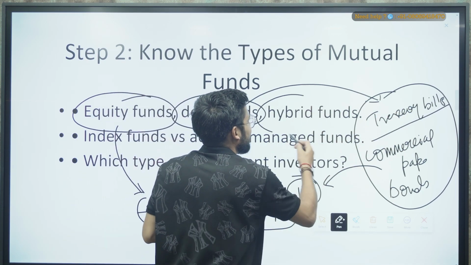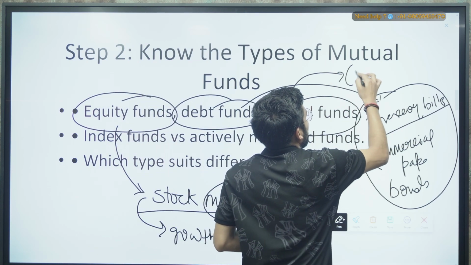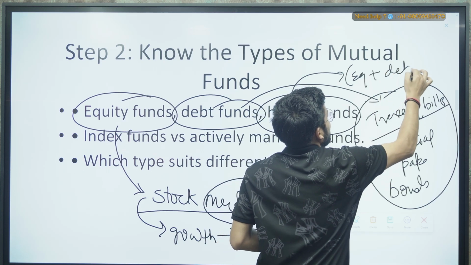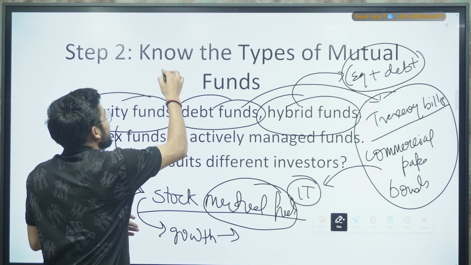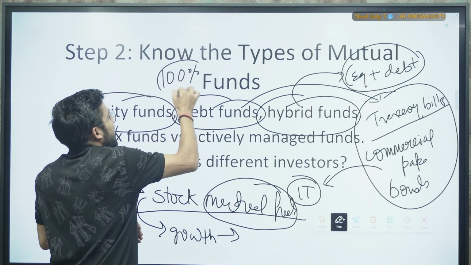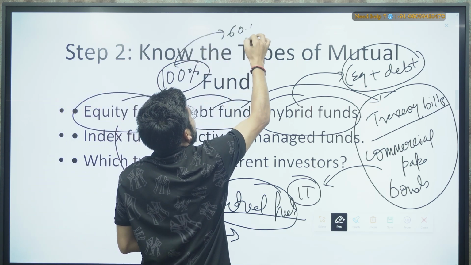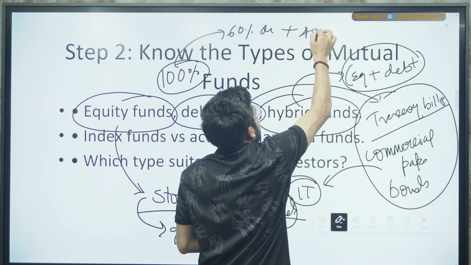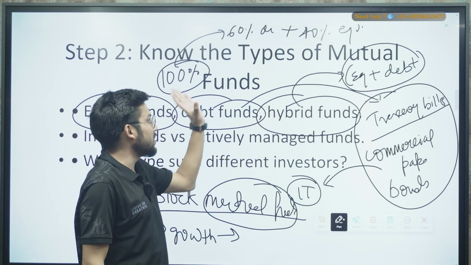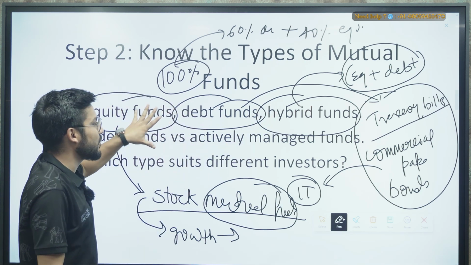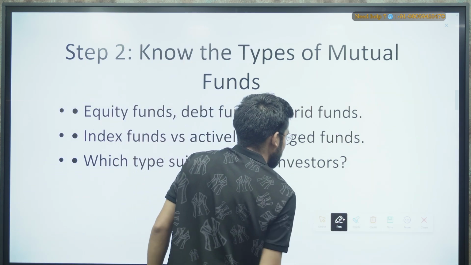Then we have the hybrid funds also here. Hybrid funds are a combination of equity plus debt funds, right? So if you have 100% capital, for suppose, you can invest 60% in debt funds plus 40% in equity funds as well, right? So if you want to invest your capital in both the funds, for example debt and equity, then you can go with the hybrid funds, right? So that was the thing. Okay, so let me clear it.